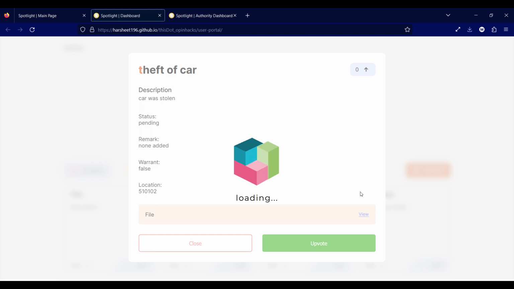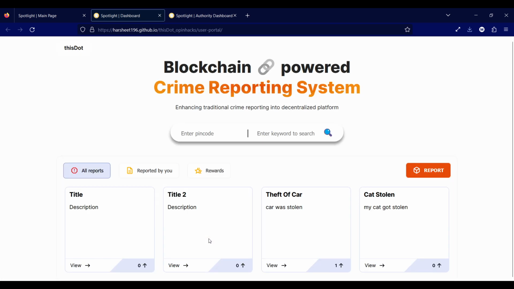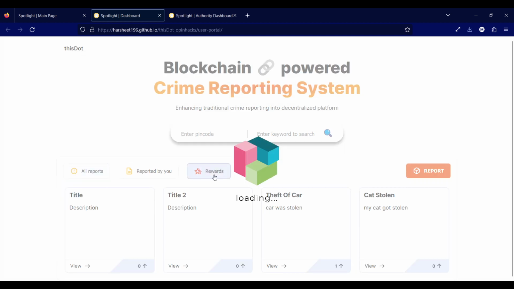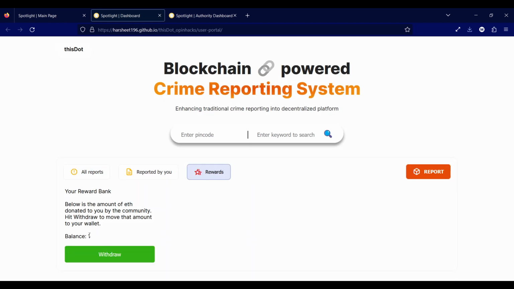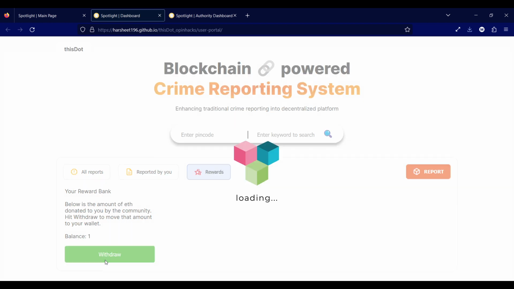And as you can see, once this upvote is done, it will be revealed on the dashboard as well, so others can see whether it is a trending problem or not. And once this is done, they can then move to the rewards and collect them. So as you can see, my balance now is 1, and if I withdraw it, it will not take any charge. It will just be a transaction, and this particular amount would be moved to us.